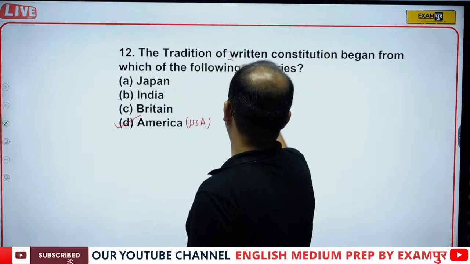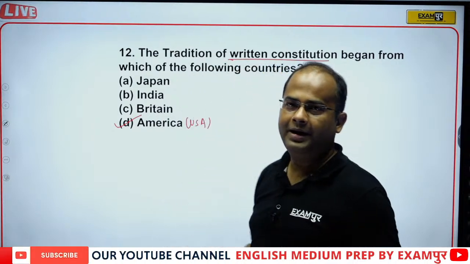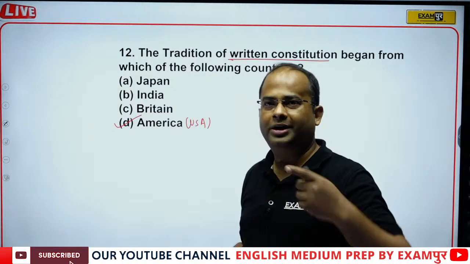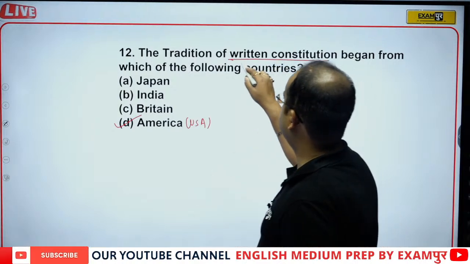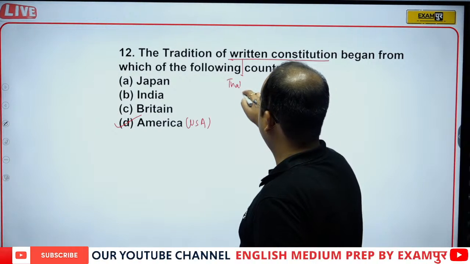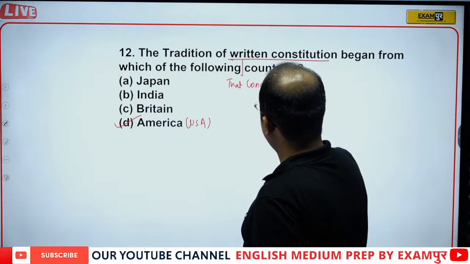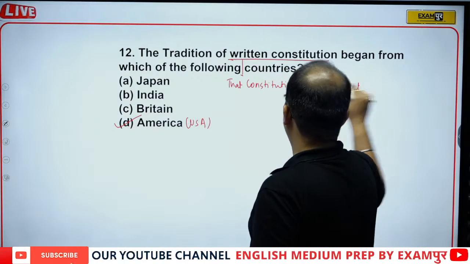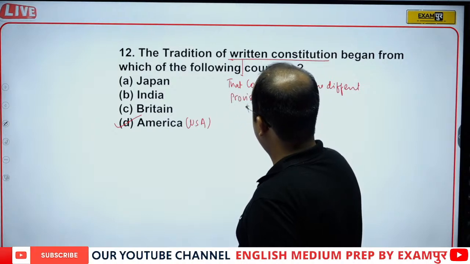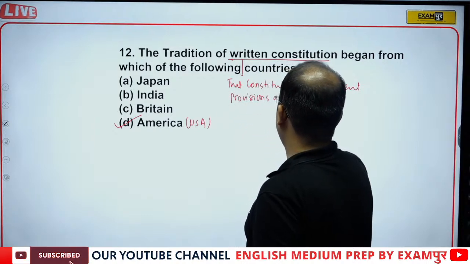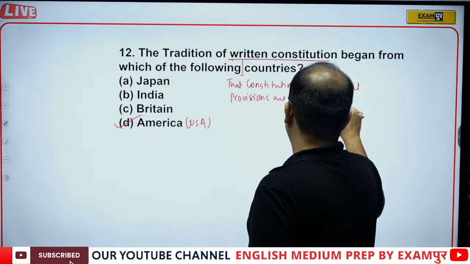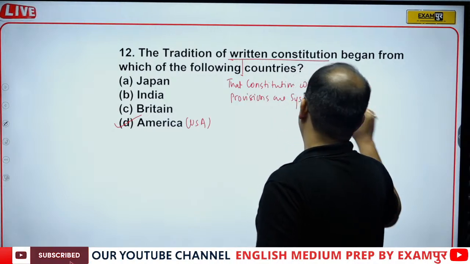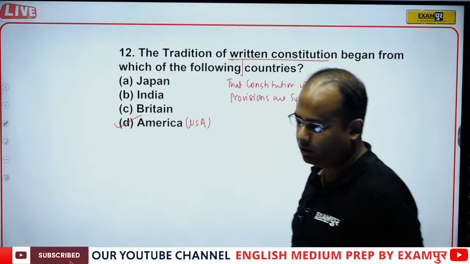Now what is a written constitution? The question comes: if we have a written constitution, then we should have an oral constitution also, but written in political science means something different. Written means that constitution where different provisions are systematically arranged.